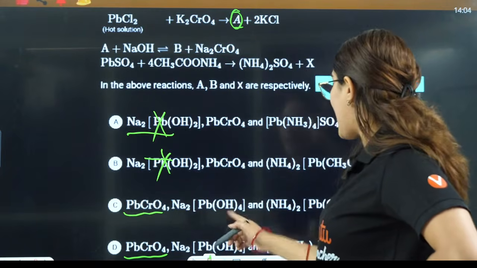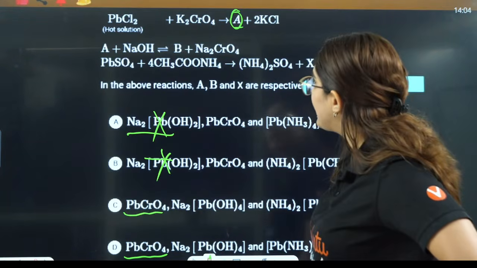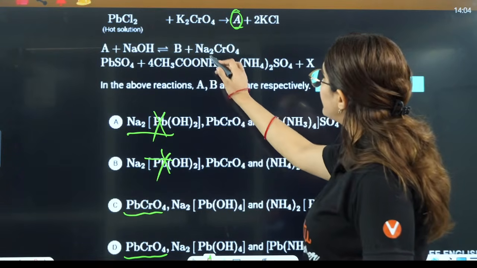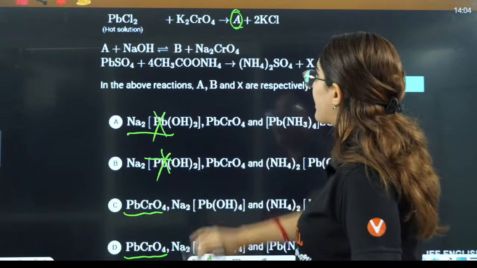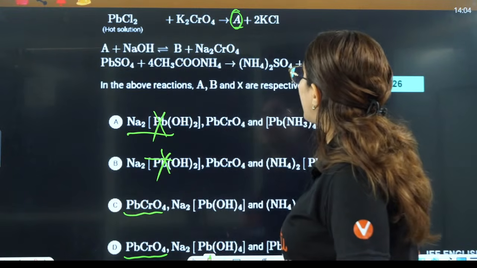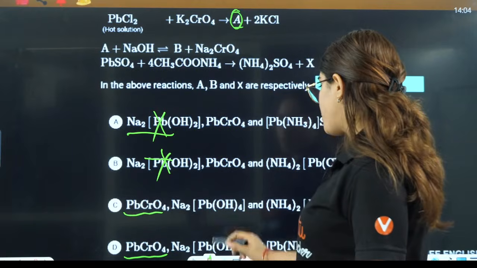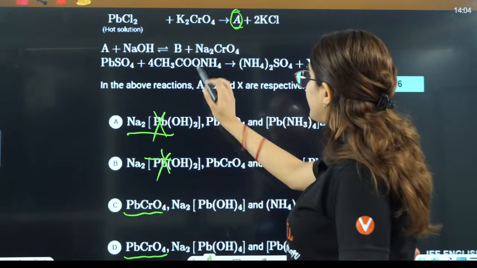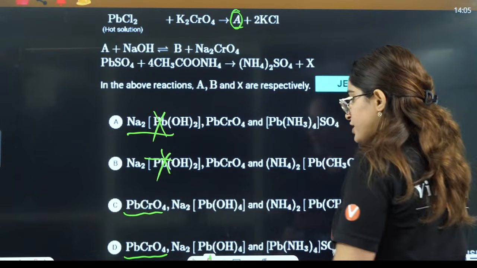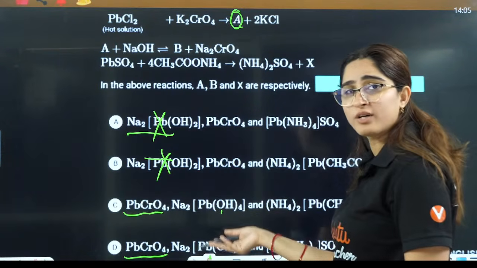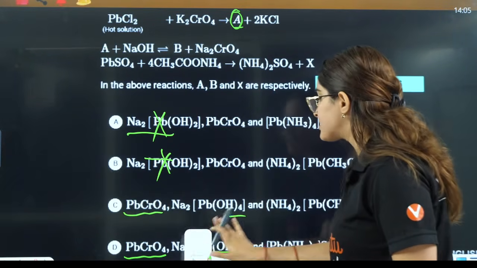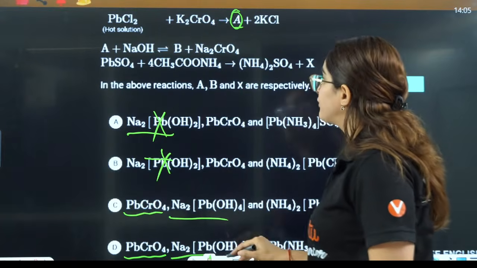After that, it reacts with NaOH. Then it is going to form a compound, Na2CrO4 will be formed here, and OH will react with this further. So NaOH will react with PbCrO4 to give Na2Pb(OH)4, that it will give you. Furthermore, it is the same only, so you don't have to worry about it, but still you should know, okay? This one it will do.